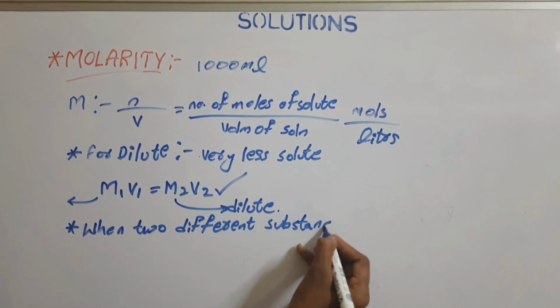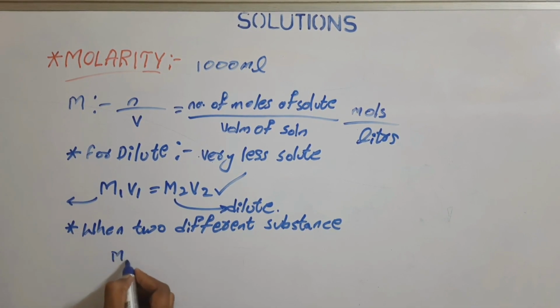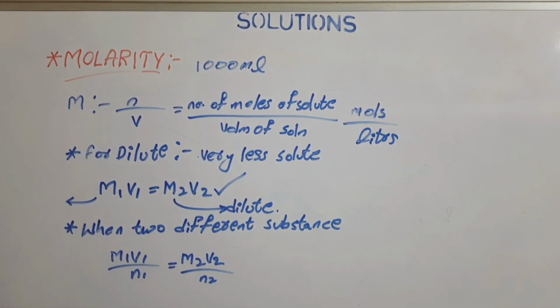When two different substances react with each other, the molarity and the volume are calculated by the formula M1V1 by n1 equals M2V2 by n2, in which M1 and M2 are the molarities, V1 and V2 are the volumes of the solutions, and n1 and n2 are the number of moles of solute present in the solution.